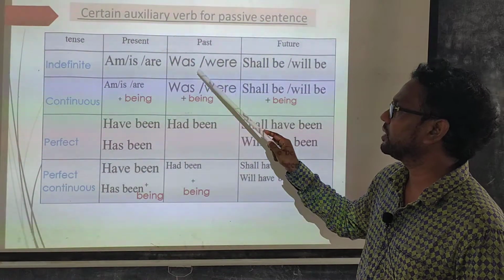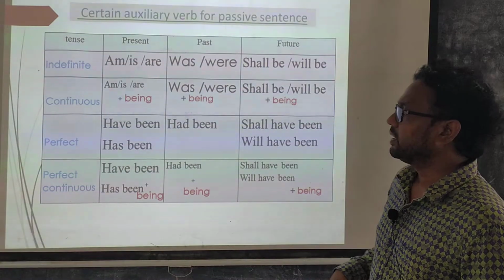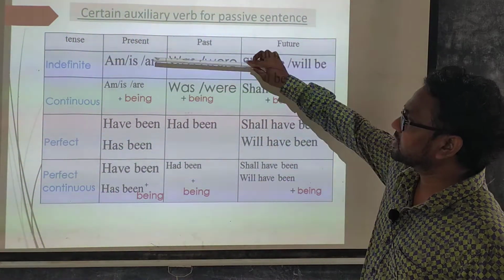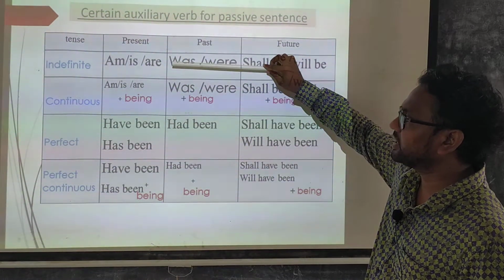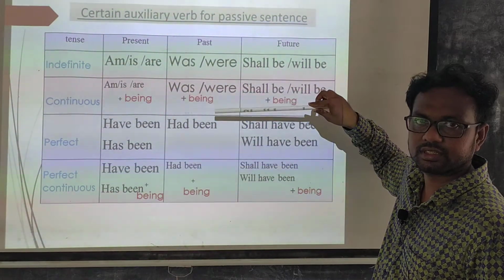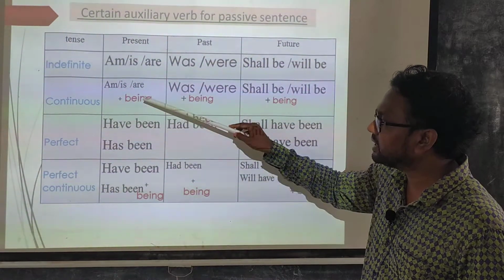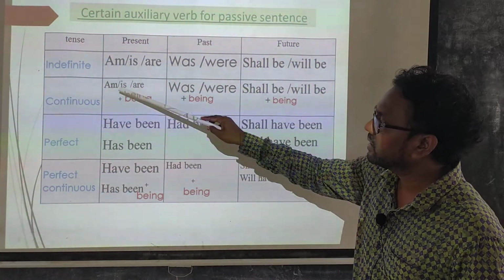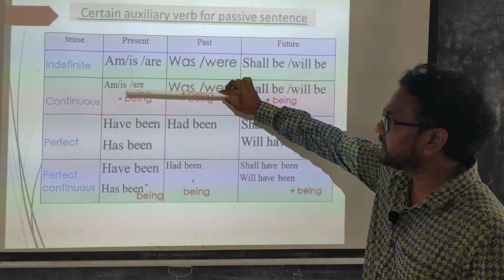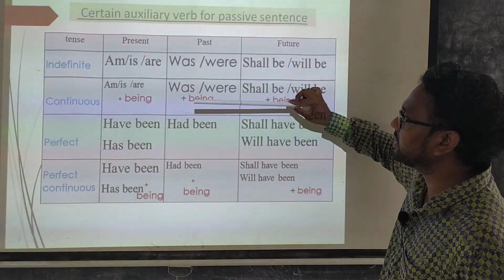For past, we will use was, were, and for future, we will use shall be, will be. But if you give your concentration fully, you will find that the same auxiliary verbs of indefinite tense have been used here in continuous tense, and only being is added here for every auxiliary verb of indefinite tense. So for making the auxiliary verb of continuous tense, we will use the same auxiliary verb of indefinite tense, only